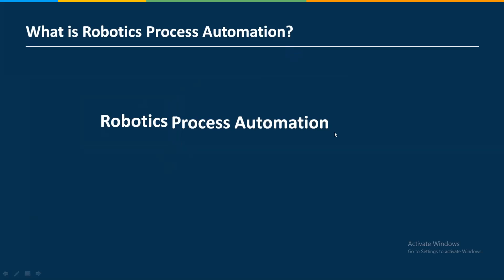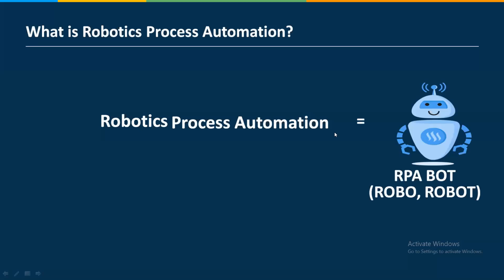Great. So what is robotics process automation? RPA is nothing but an RPA bot or robot. What does it mean? For the process automation tools, software or applications which you have, earlier there was a person working on it. Now there will not be any human working on it.